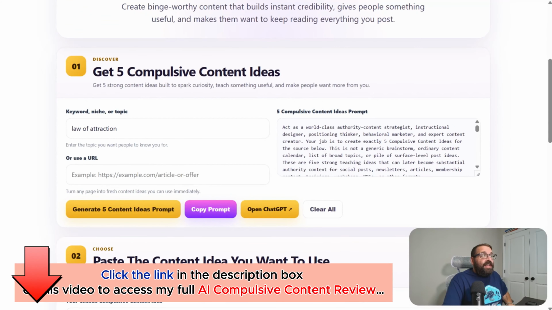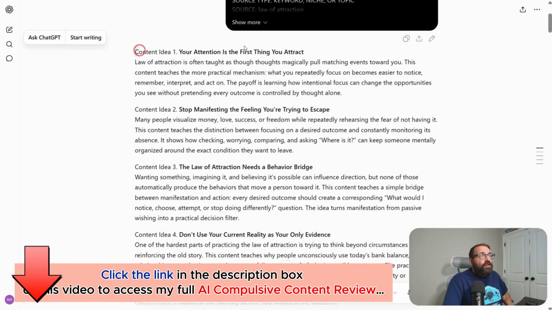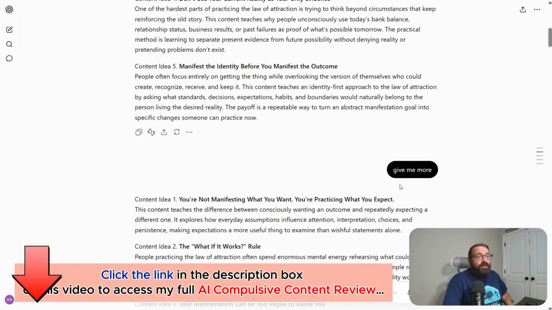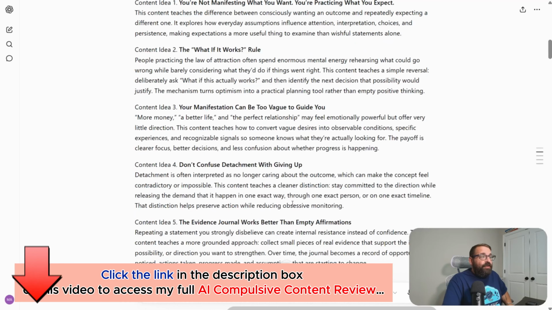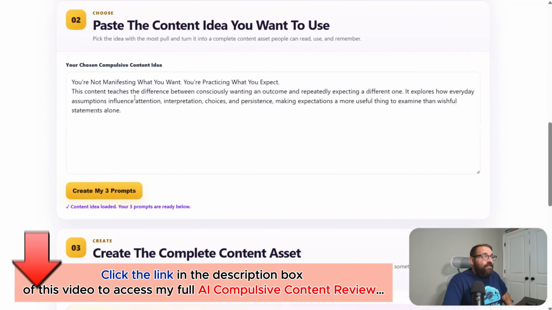It gives you the content ideas. What you're going to do is paste in your keyword, niche or topic, or paste in a URL, either one, and then generate 5 niche ideas and copy the prompt. Go over to ChatGPT and enter that in. It's going to give you all of your content ideas, 5 of them. If you want more, say, give me more, and it'll give you even more. Then you just copy and paste one of these back into the software right here and click create my 3 prompts.